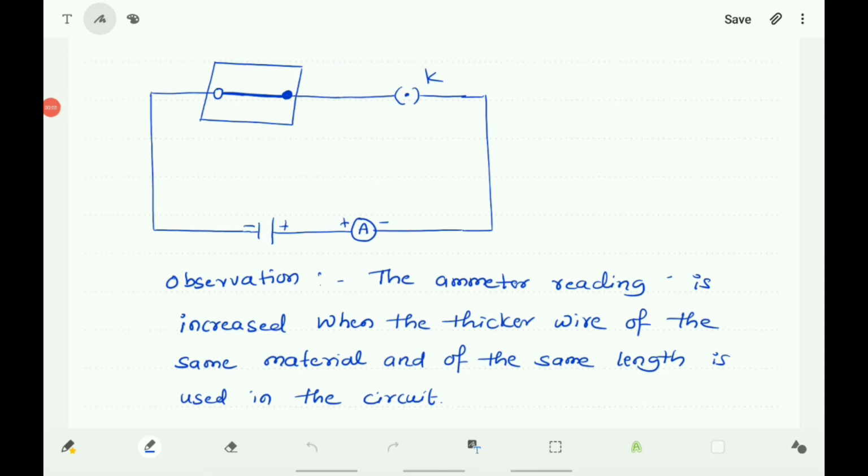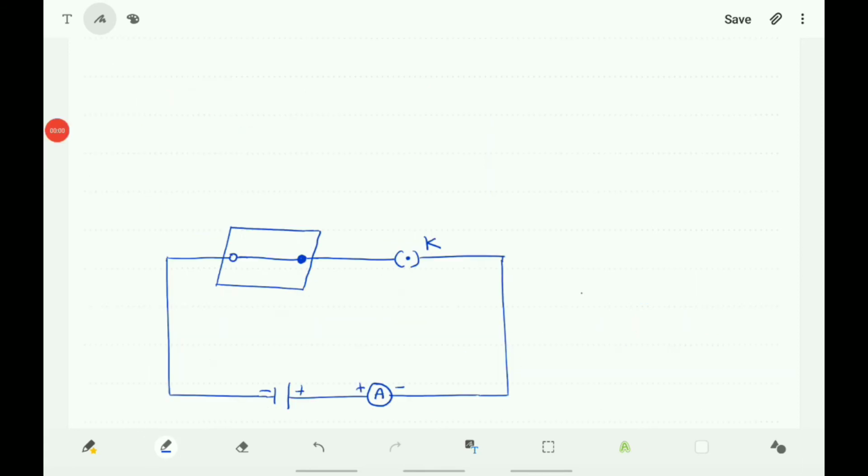As the thickness of the wire increases, the current flowing through the circuit also increases.